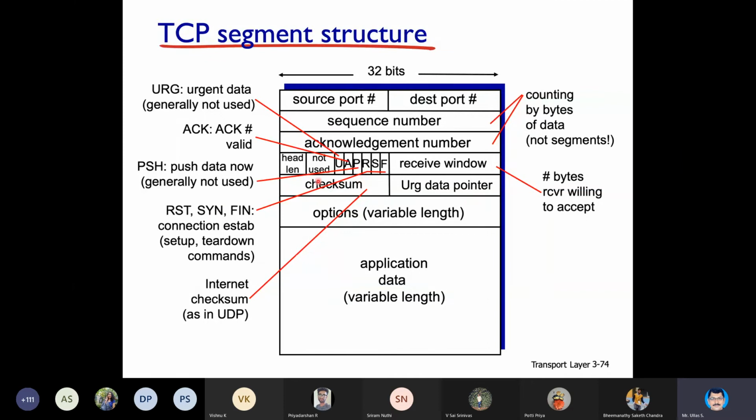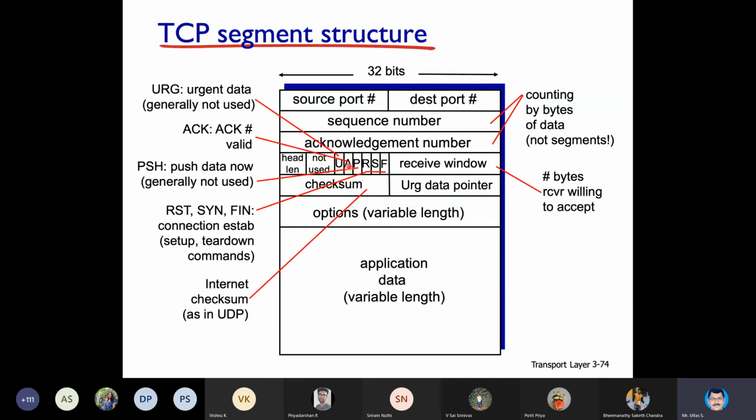Now you will be able to understand it in a better way. You have the sequence number here and the acknowledgement number here, and all of you know what the sequence number and the acknowledgement number are without any doubt now. On top of that you have the reset, SYN and FIN bits, the synchronization bit and the F bit.